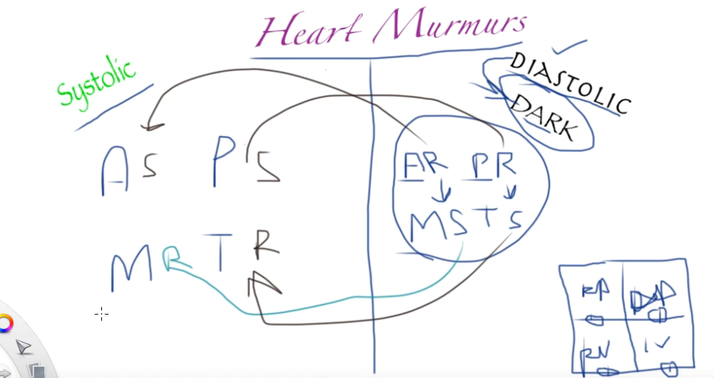And we got two more, MVP, which is my health insurance too, so I remember it that way, and the other is VSD. So anything else except these four diastolic murmurs is a systolic murmur. Pretty easy rule.